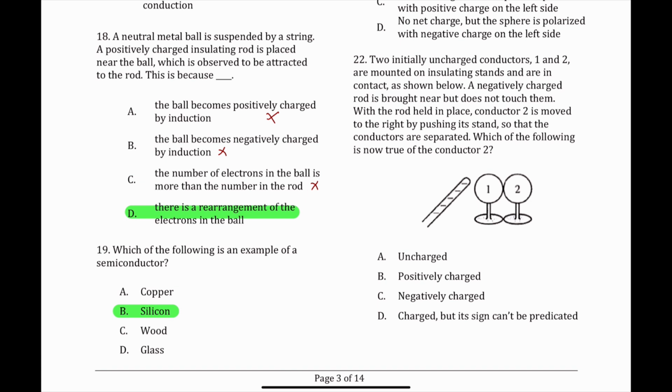Will it become uncharged? No. Positively charged? No. Negatively charged? Yes, this is the right answer. Because here, again, rearrangement: the positive charge will be attracted here and the negative charge will remain here.